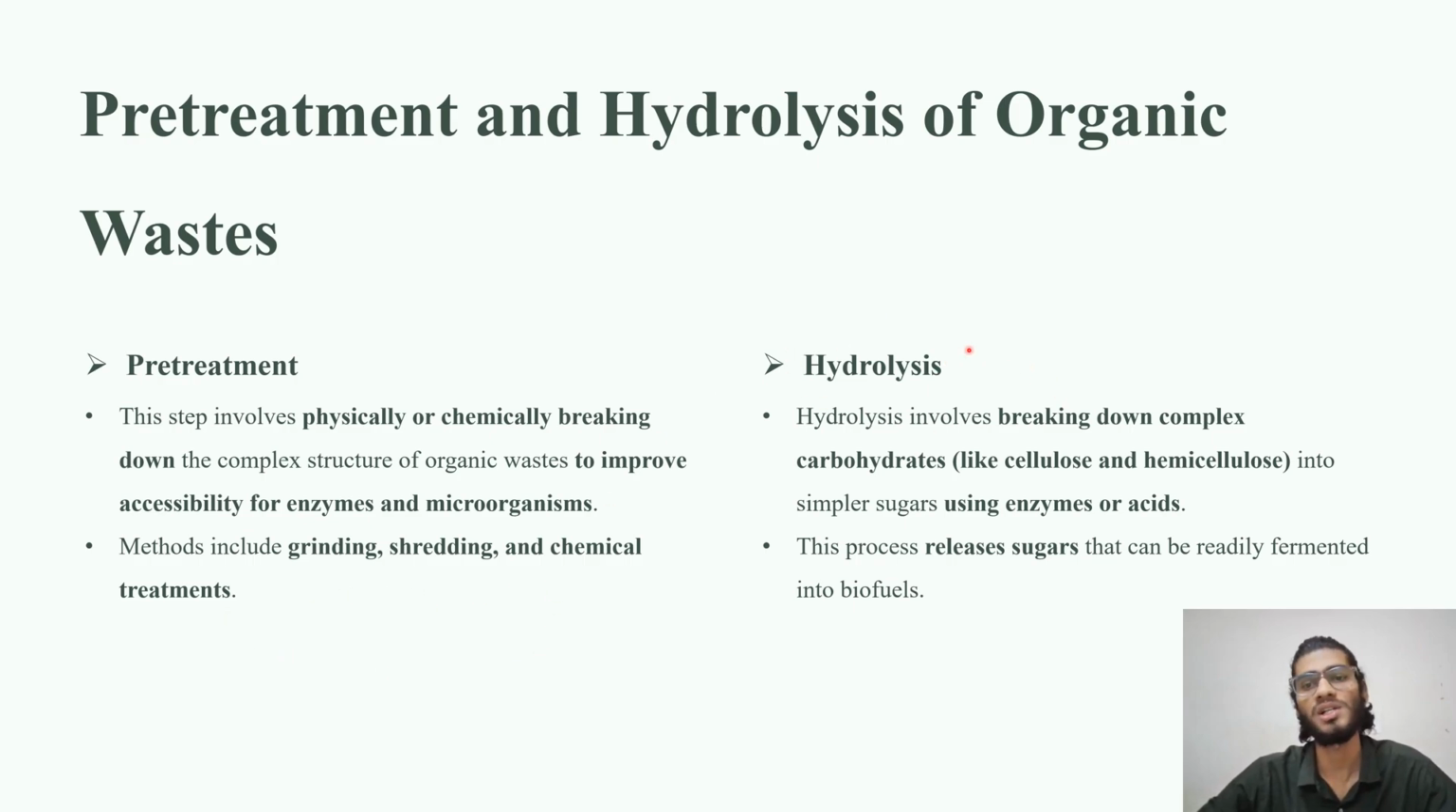Hydrolysis is also a kind of breakdown, but it is the breakdown of complex carbohydrates like cellulose or hemicellulose into simpler sugars with the help of enzymes. Hydrolysis leads to the release of free sugars, which can be easily processed in the fermentation process, leading to the production of biofuels. So pre-treatment and hydrolysis are the breaking down of the complex structure present in organic waste.